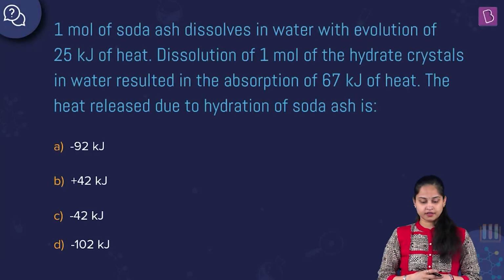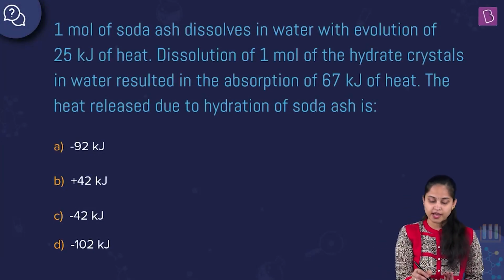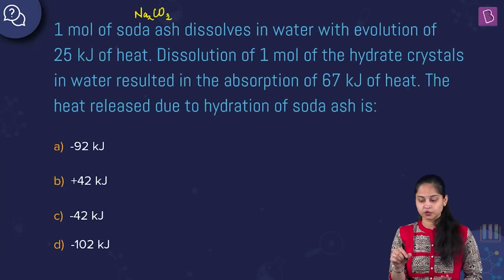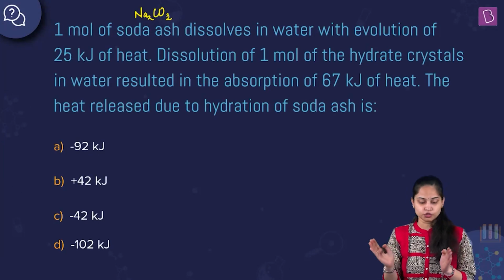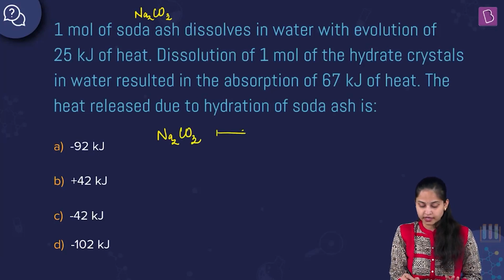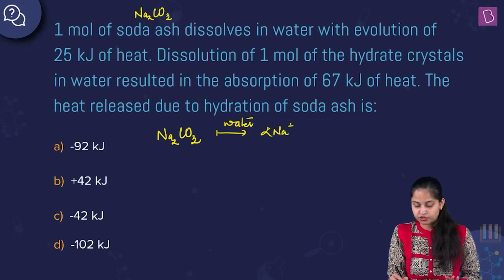The question over here is: 1 mole of soda ash. Soda ash means Na2CO3. It dissolves in water with evolution of 25 kilojoule of heat. So 1 mole of soda ash, Na2CO3, gets dissolved in water, and there is evolution of heat.